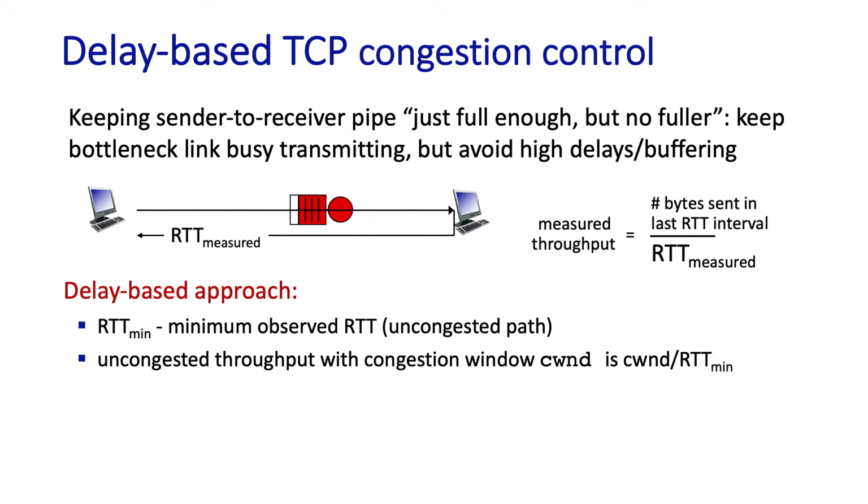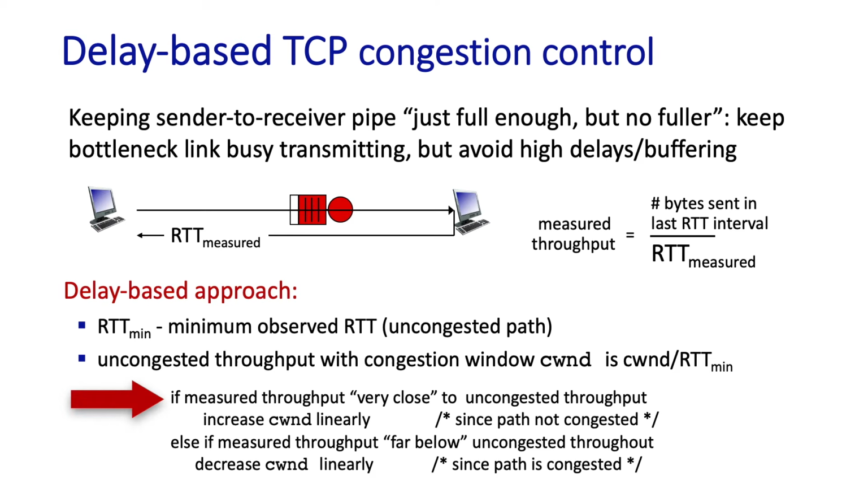So the idea behind a delay-based approach to congestion control is conceptually simple. If the measured throughput, that is CWND divided by RTT measured, is close to the uncongested throughput, well, then the path isn't congested and the sender can send more, i.e. increase CWND. On the other hand, if the measured throughput is below the ideal case, that means there's a larger measured RTT and delays at the congested router.